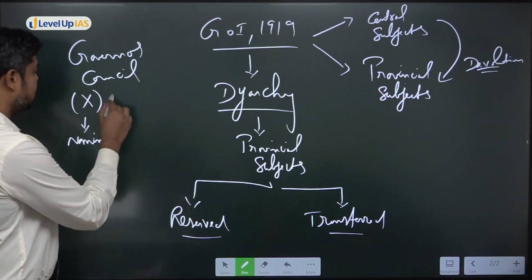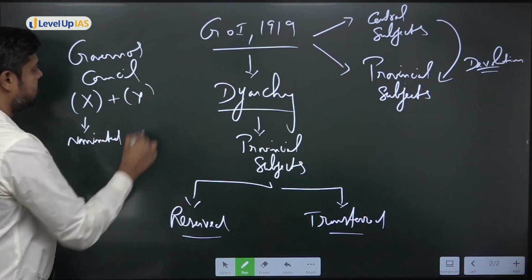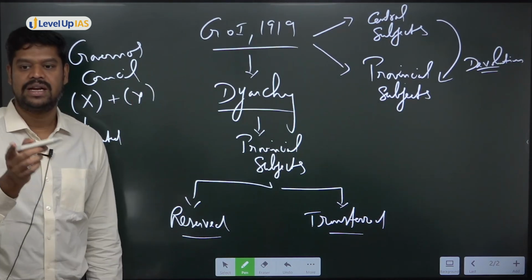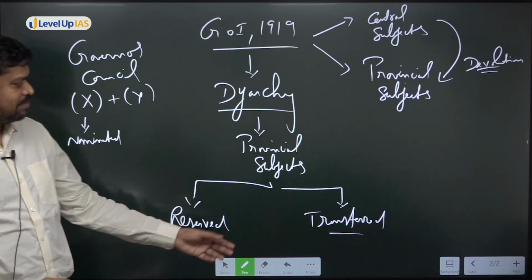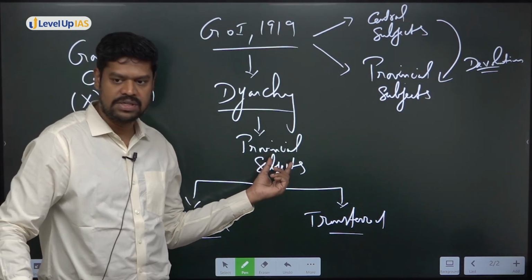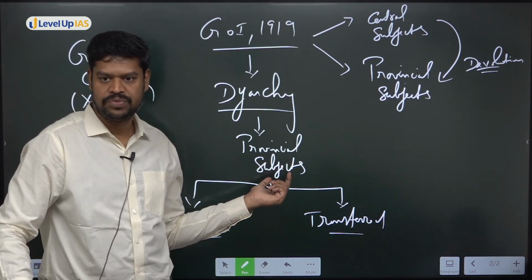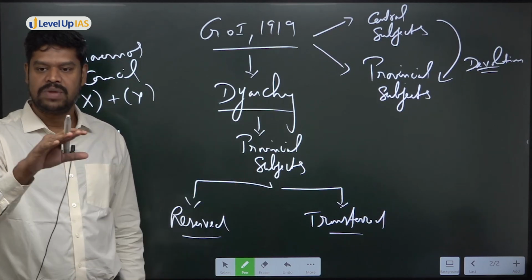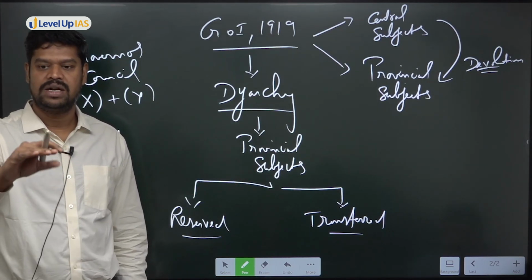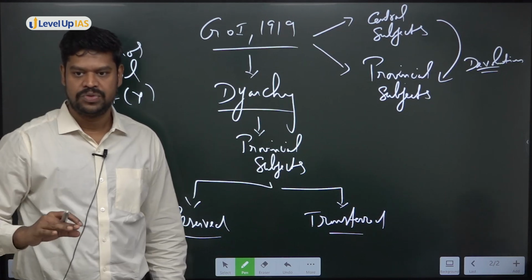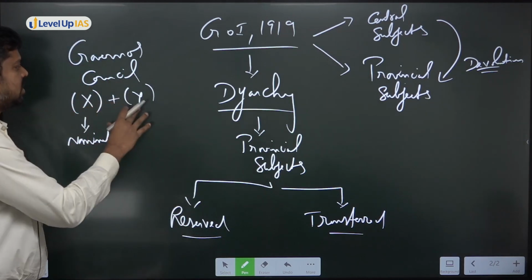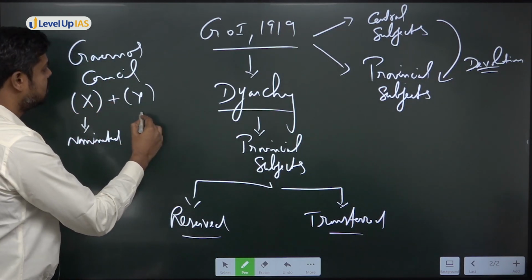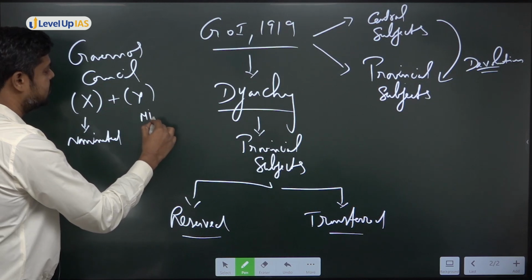And plus there were Y members, let us assume these Y members were what? They were elected members. Say for example, in every province there was a provincial legislative council, and there were members who were elected to the provincial legislative council, and from that council somebody is appointed as a minister. Here they are called ministers.